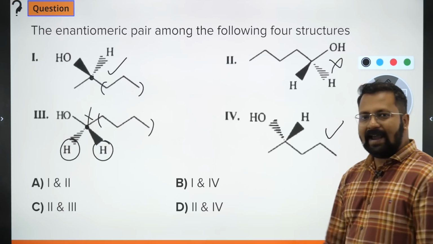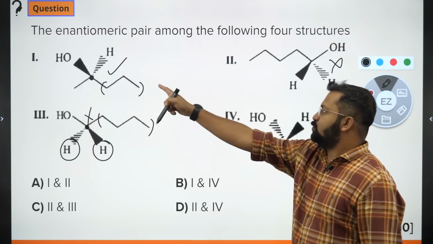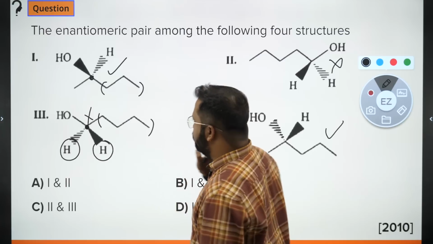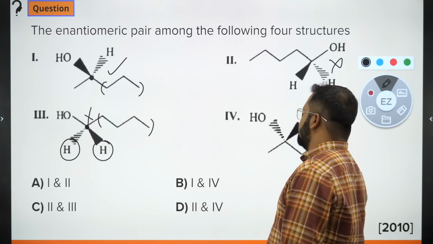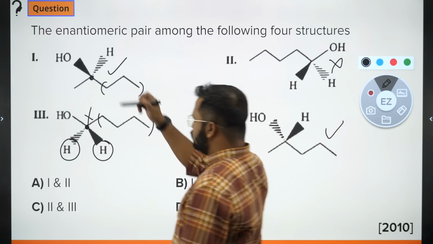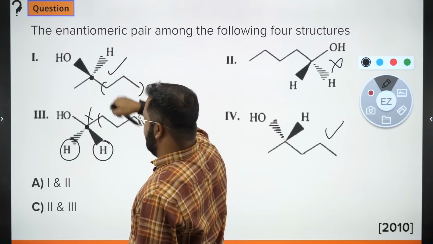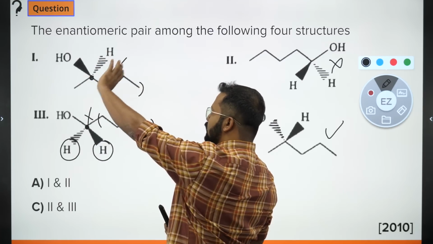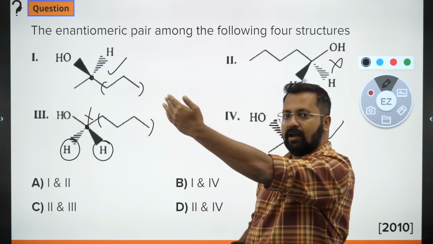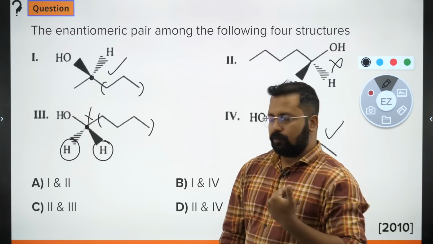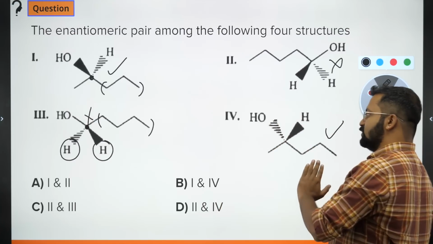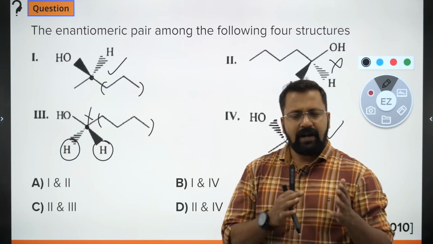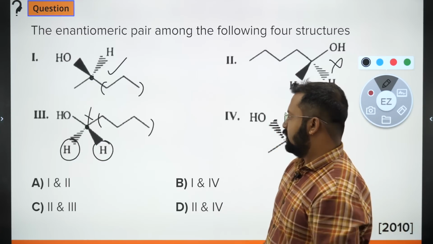Okay, OH is shown by a dashed bond. So if OH is shown by a wedge bond in one and by a dashed bond in the other, the configuration would be different. If I look at this molecule, it seems like hydrogen is away from the observer and OH is towards the observer. In this case, OH is away from the observer and hydrogen looks like it is towards the observer. So there is a complete difference in configurations.